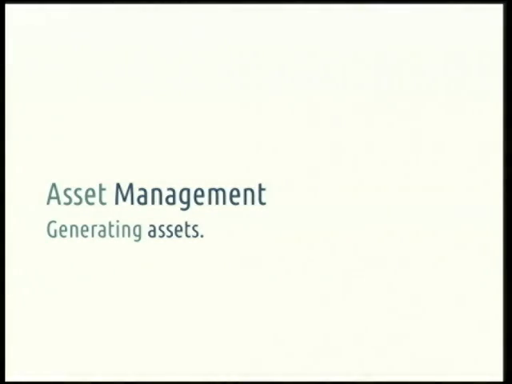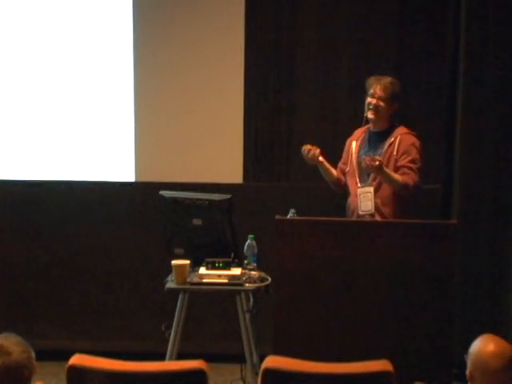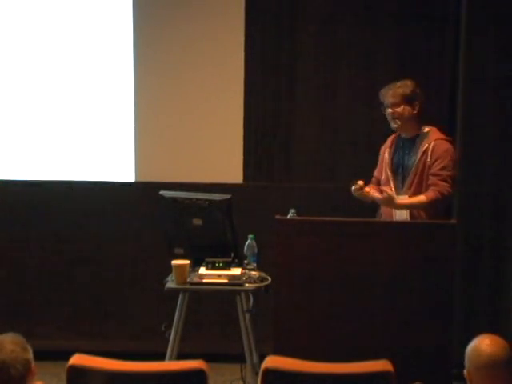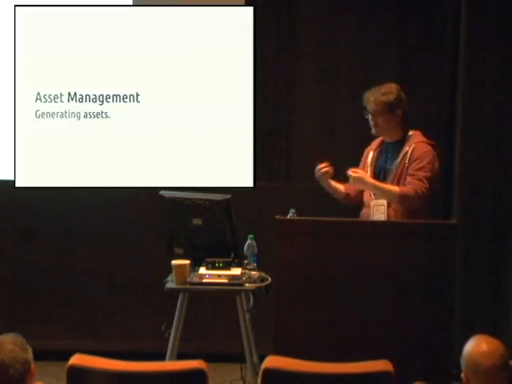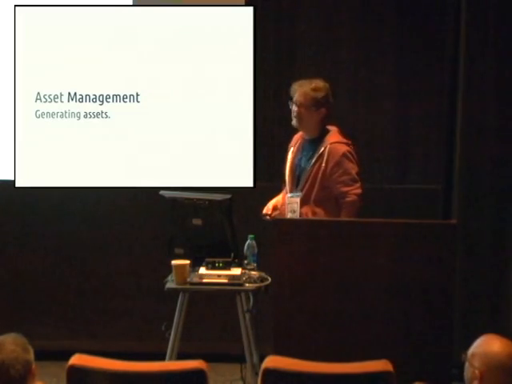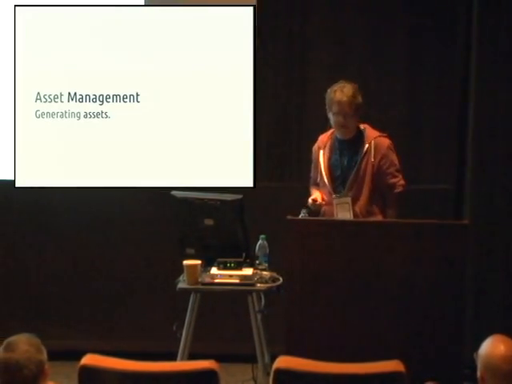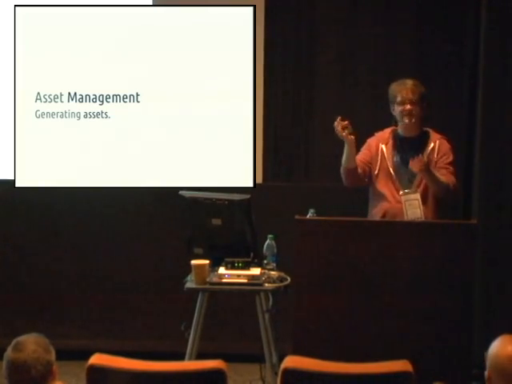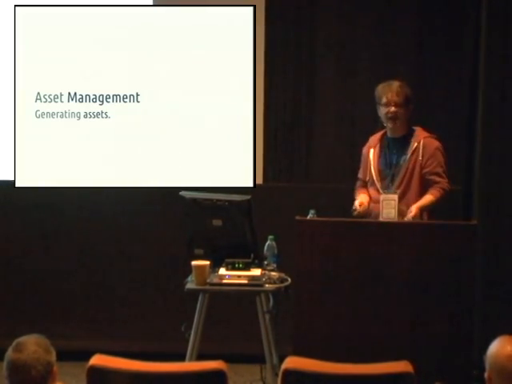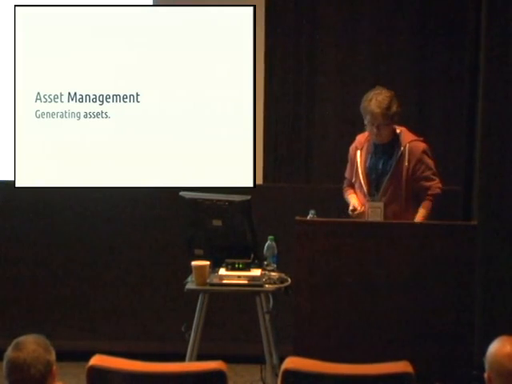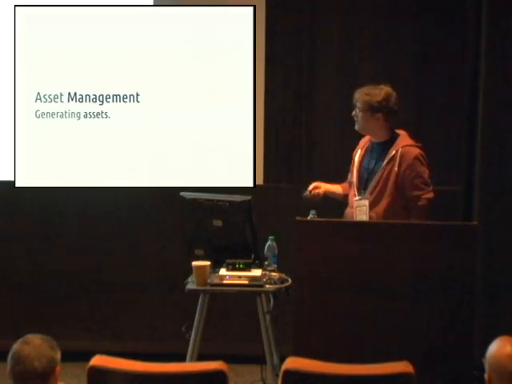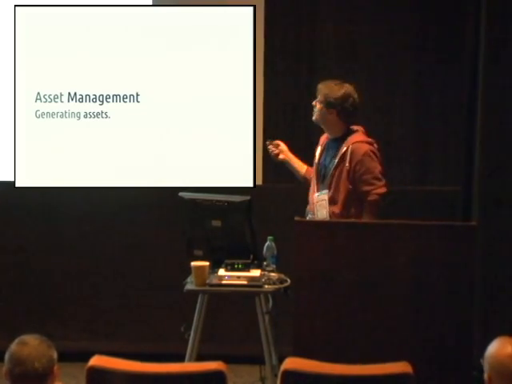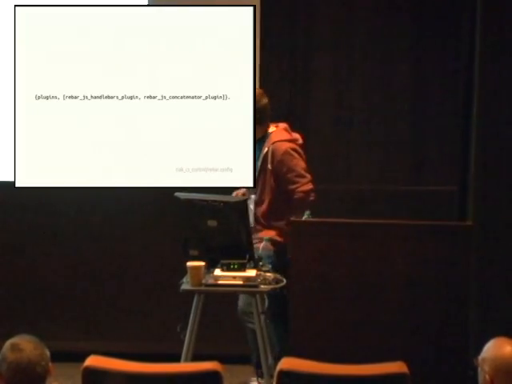So, asset management. How do we go about generating assets? The other part that you get from this asset pipeline is the ability to take a bunch of assets, pre-process those assets, and do things like that. So this is also problematic. I'm actually not sure, Chicago Boss, maybe when it's talked about later, that might handle this. I don't know, because I haven't worked with that framework that often. But we went ahead and kind of home-rolled some stuff to make this work. So let's take a look at what we've done.